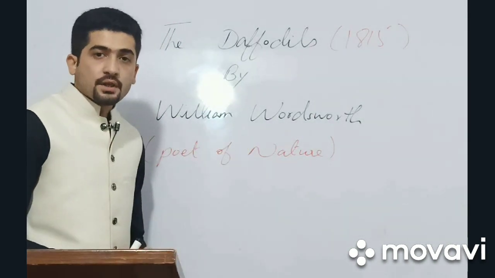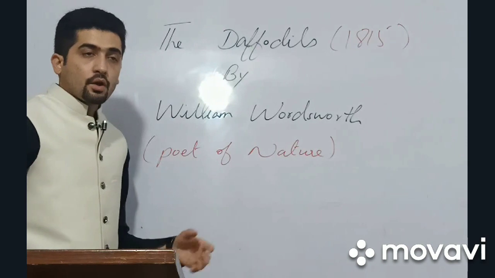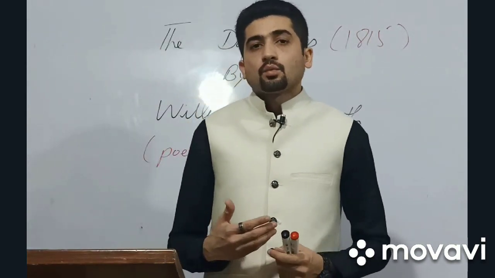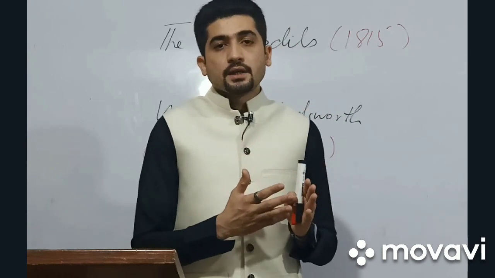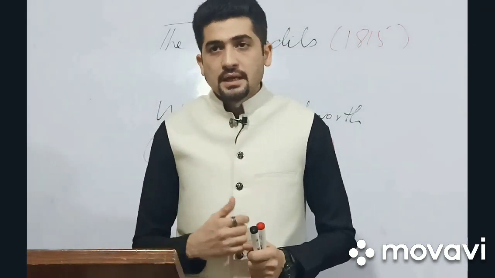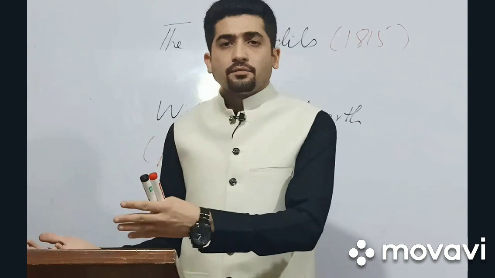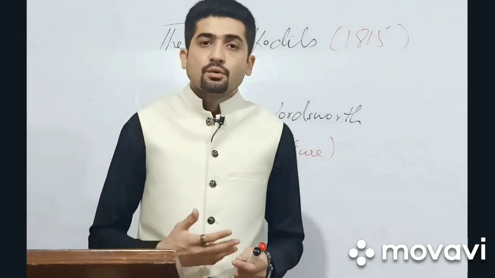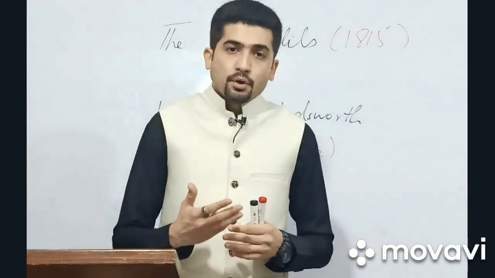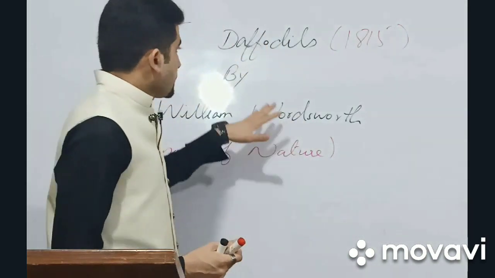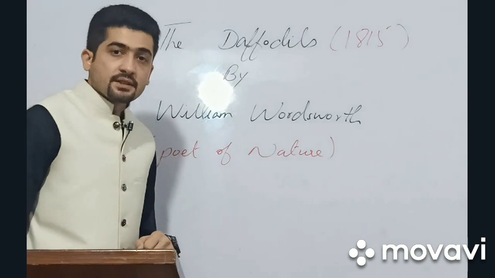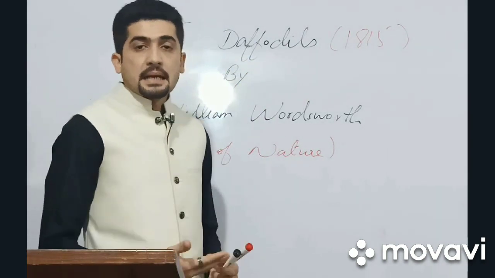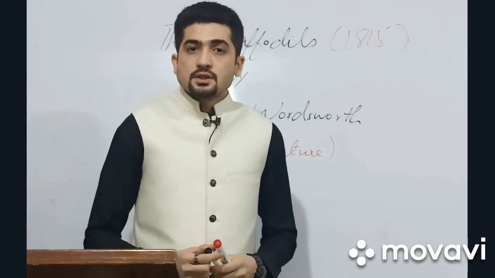This poet is called the poet of nature, because if you have a look at the poetry of William Wordsworth, you will come to know about one thing, that his entire poetry portrays nature. Somewhere he is writing about flowers, somewhere about the mountains, somewhere about the lakes. So in short, he is called the poet of nature. Here, as the title suggests, the daffodils. Daffodils are actually a type of flowers, and in Urdu it is called abi nargis.